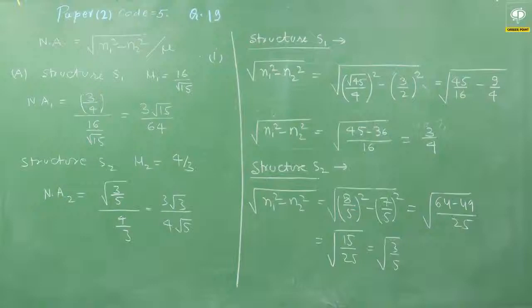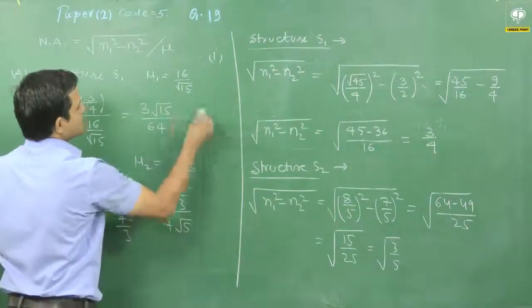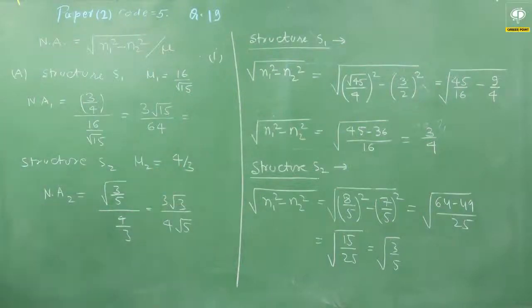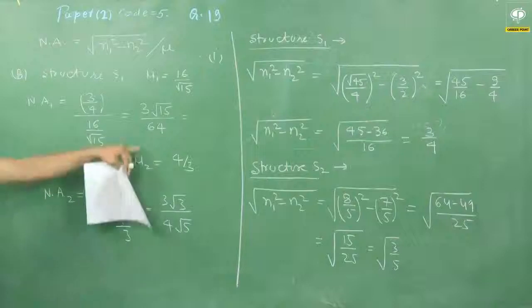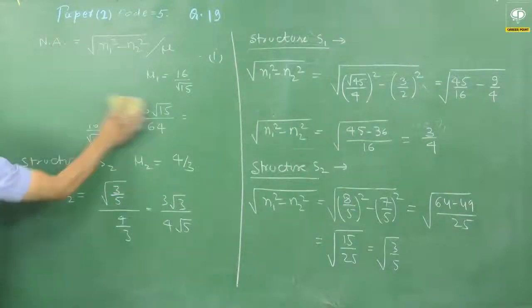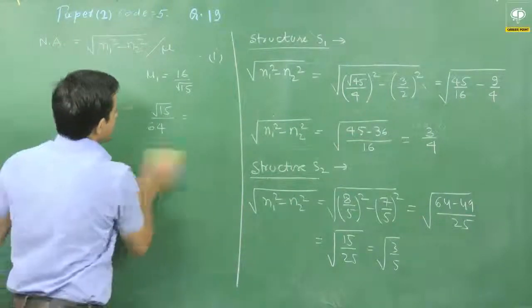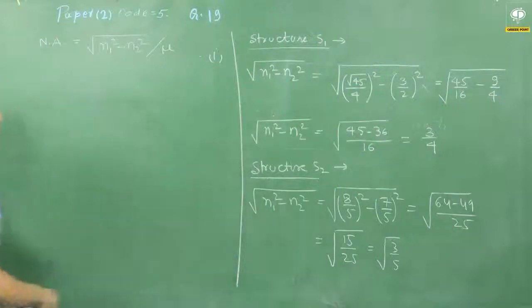Now I have to see whether both are equal or not. Now I can see that this is not equal. Okay, so the option B is wrong. This is my option B. Option A is correct, option B is wrong. Okay, both are not equal. Now I have to check option C in the similar way also.